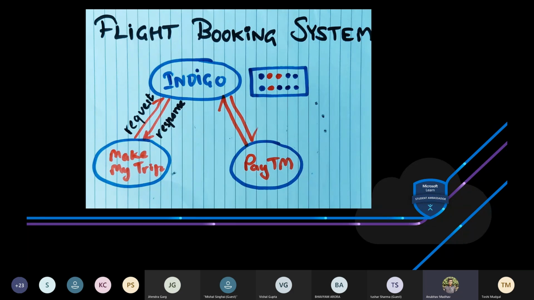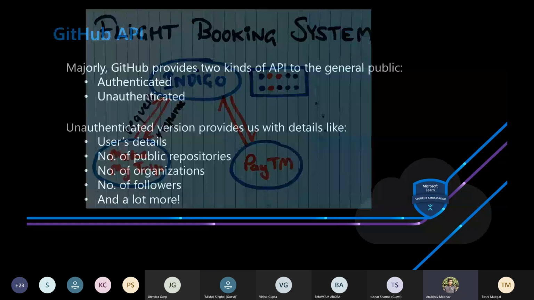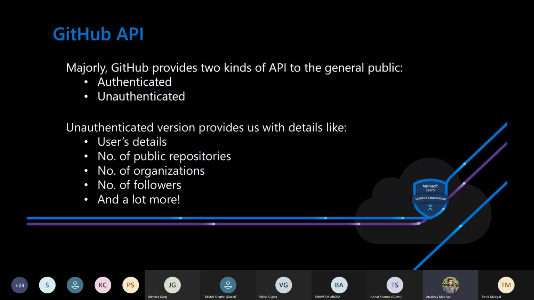So without talking further about APIs, let's see how we can make use of the GitHub API. Majorly, GitHub provides two kinds of APIs to the general public, authenticated and unauthenticated. Authenticated means if we want to make use of that API, we would be required to log in using GitHub credentials.